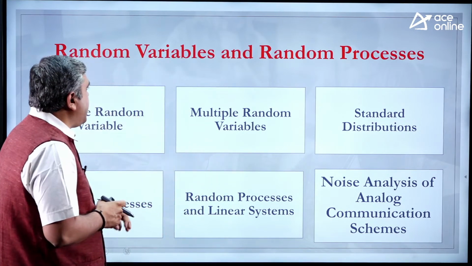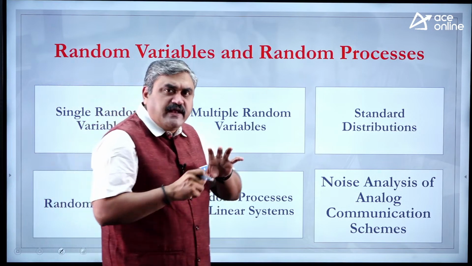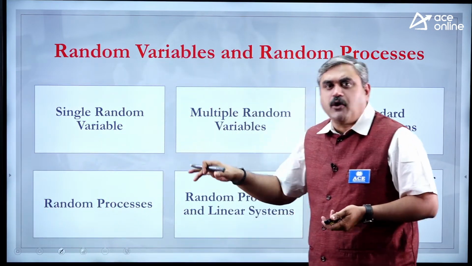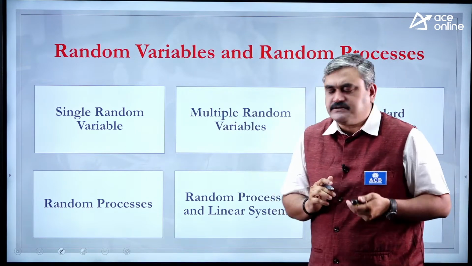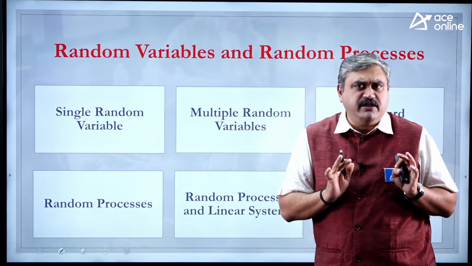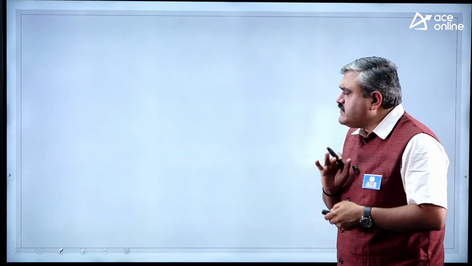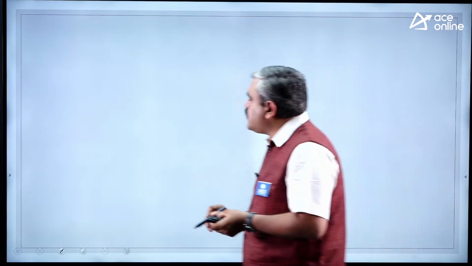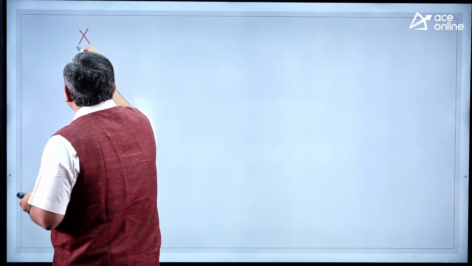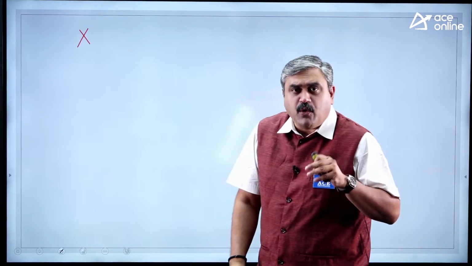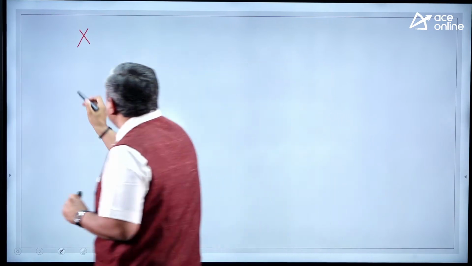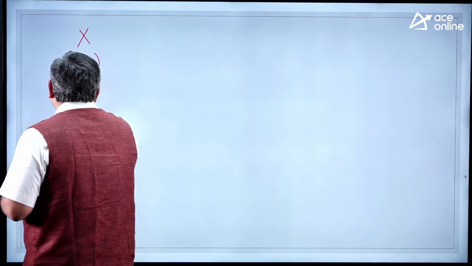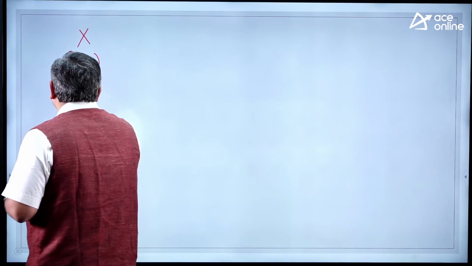If you refer to this random variables and random process, this entire module, I have divided this into 6 subtopics, or you can say 6 chapters. First one is single random variable. When you refer to a single random variable, what do we mean? You have a random variable x. I am talking only about one random variable x. So what are the different things you will have here? You will have its probability density function, and you will have its probability distribution function.